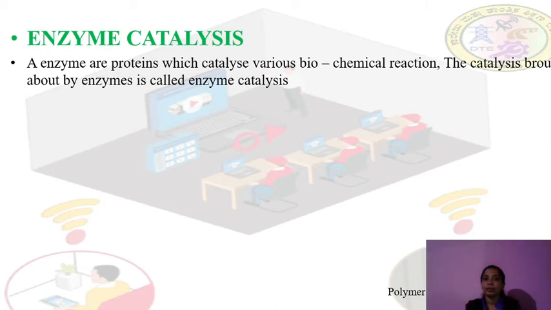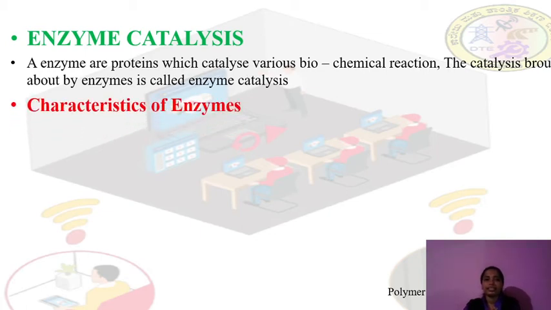These biochemical reactions take place with the help of enzymes. So the catalysis brought about by an enzyme is called enzyme catalysis.